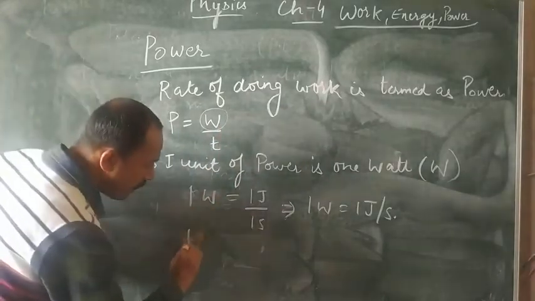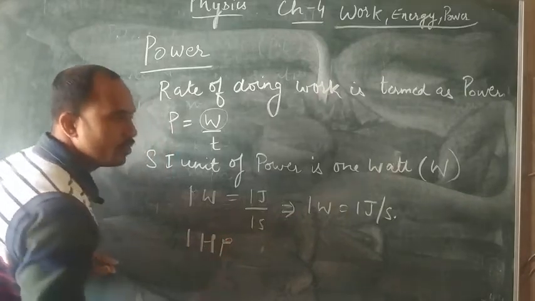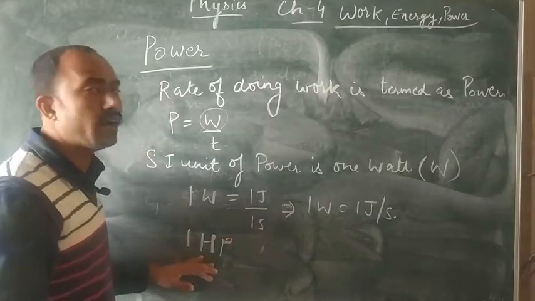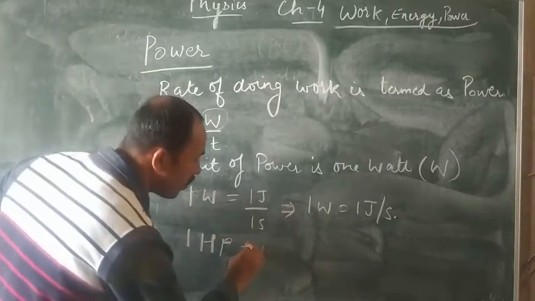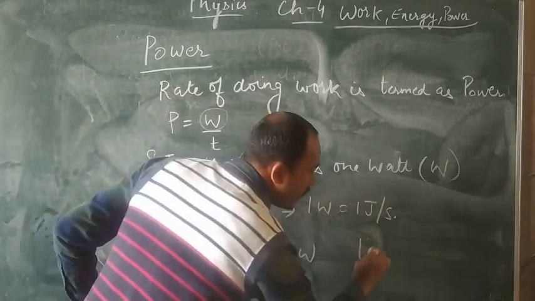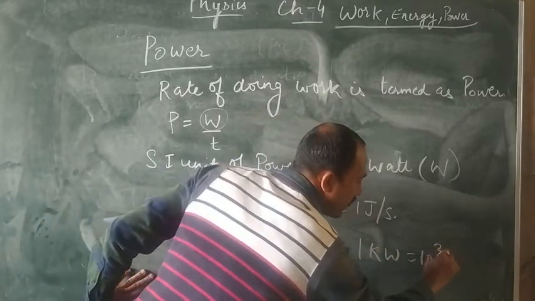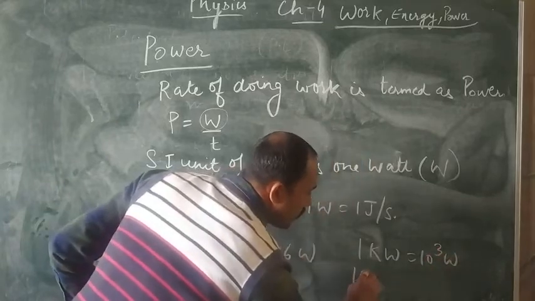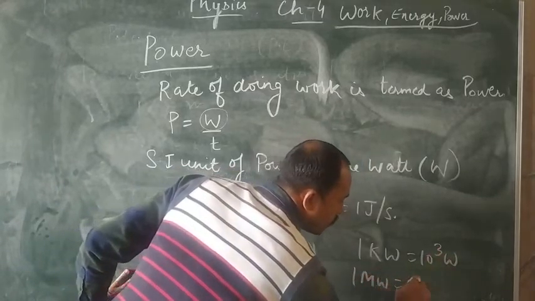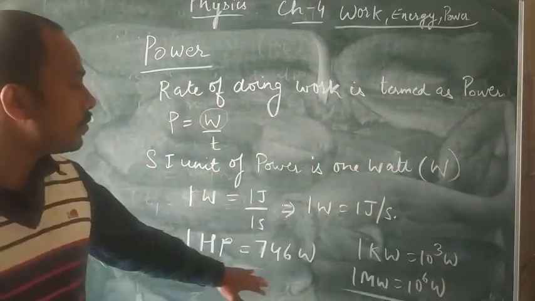And one more thing, 1 horsepower, that is HP. You have heard this term in cars. 1 horsepower is equals to 746 watt, and 1 kilowatt is equals to 10 raised to the power 3 watt, and 1 megawatt is equals to 10 raised to the power 6 watt. These few terms you have to know.